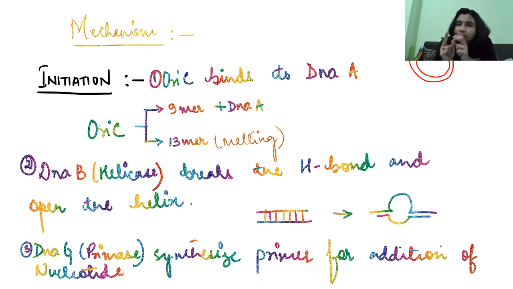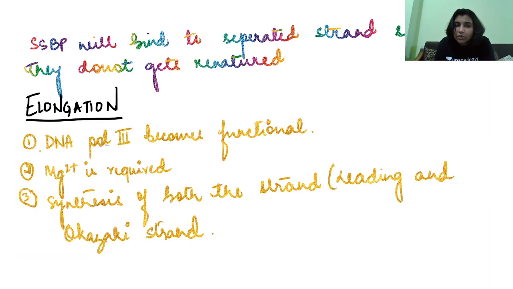ORI is having 2 mers, 9 mer and 13 mer. So 9 mer is the area where DnaA binds and 13 mer is from where the melting starts, right? Next, DnaB is a helicase which breaks the hydrogen bonds and opens the loop. DnaG is basically primase. It synthesizes primer for addition of 3' hydroxy nucleotide. Once primer is synthesized, single-stranded binding protein will bind to separated strands so that they do not get renatured, right?